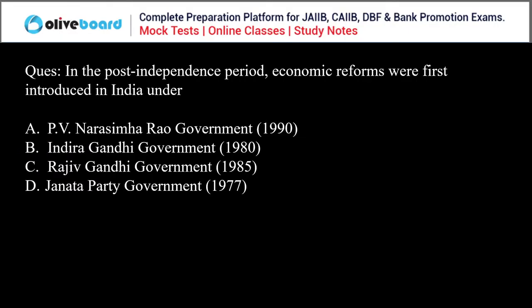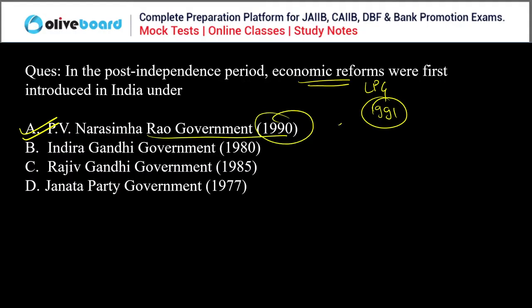Now this is the last question, okay? I'm just winding up the session now. In the post independence period, economic reforms were first introduced under which government? PV Narasimha Rao, Indira Gandhi, Rajiv Gandhi 1985, or Janata Party 1977? Very easy. Post independence economic reforms 1991, PV Narasimha Rao government. So the correct answer is A.